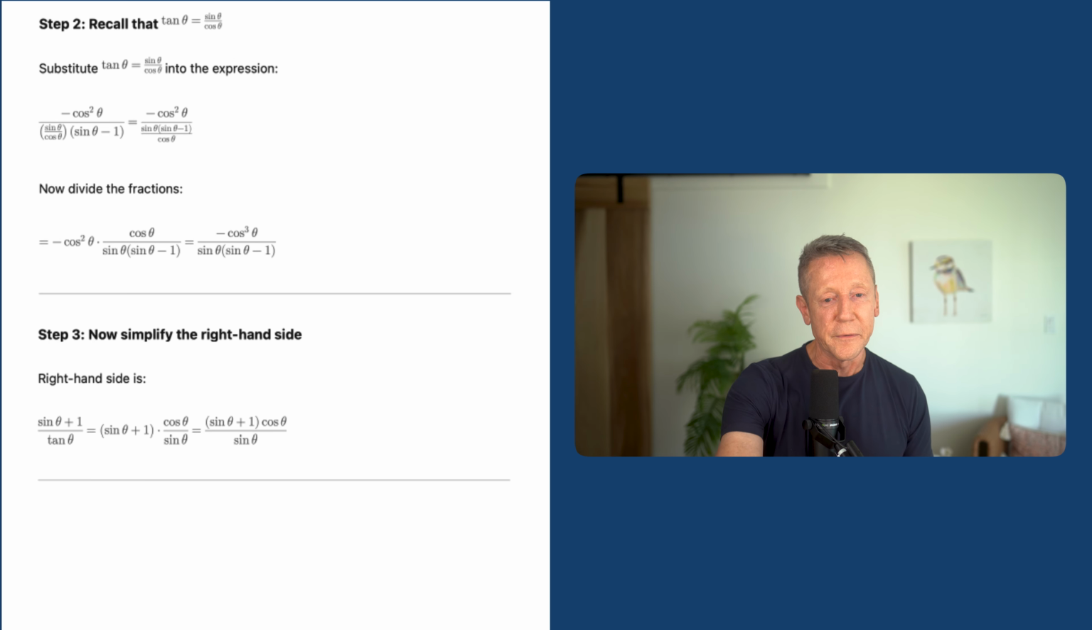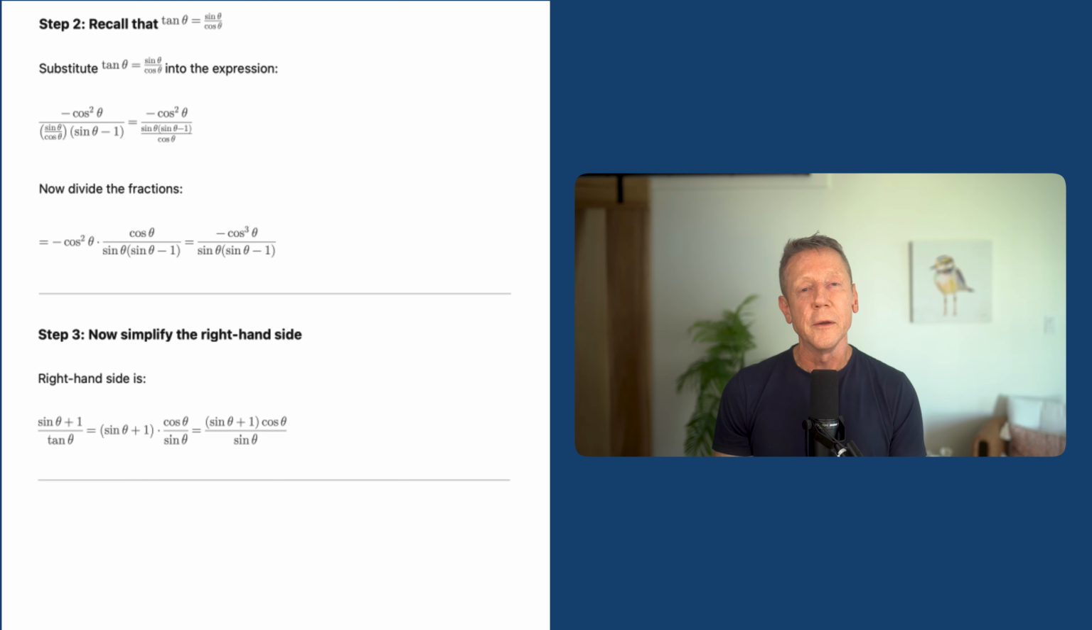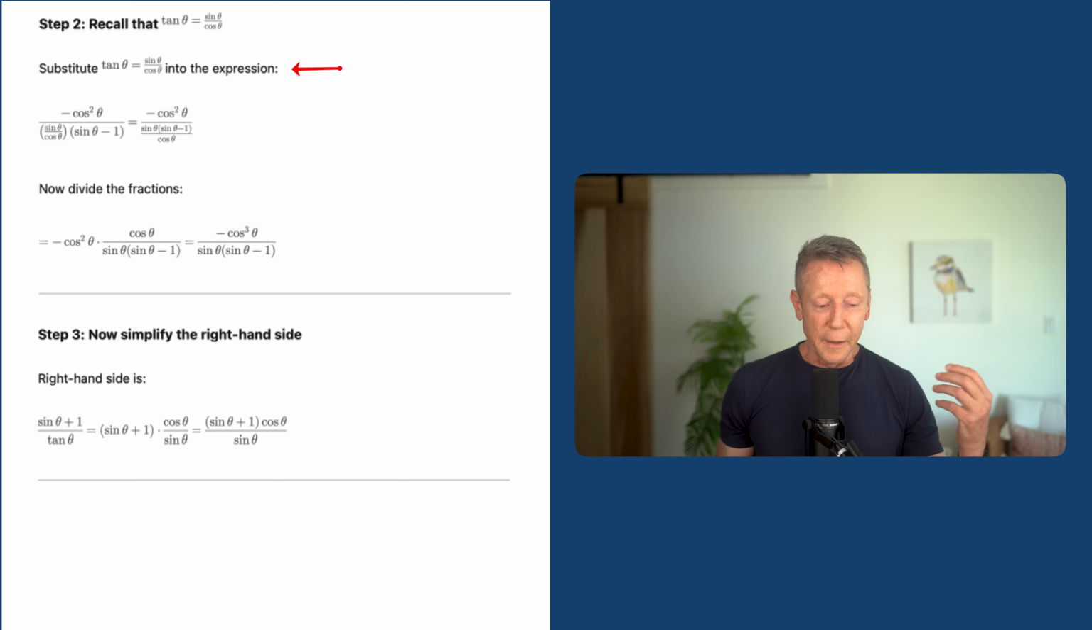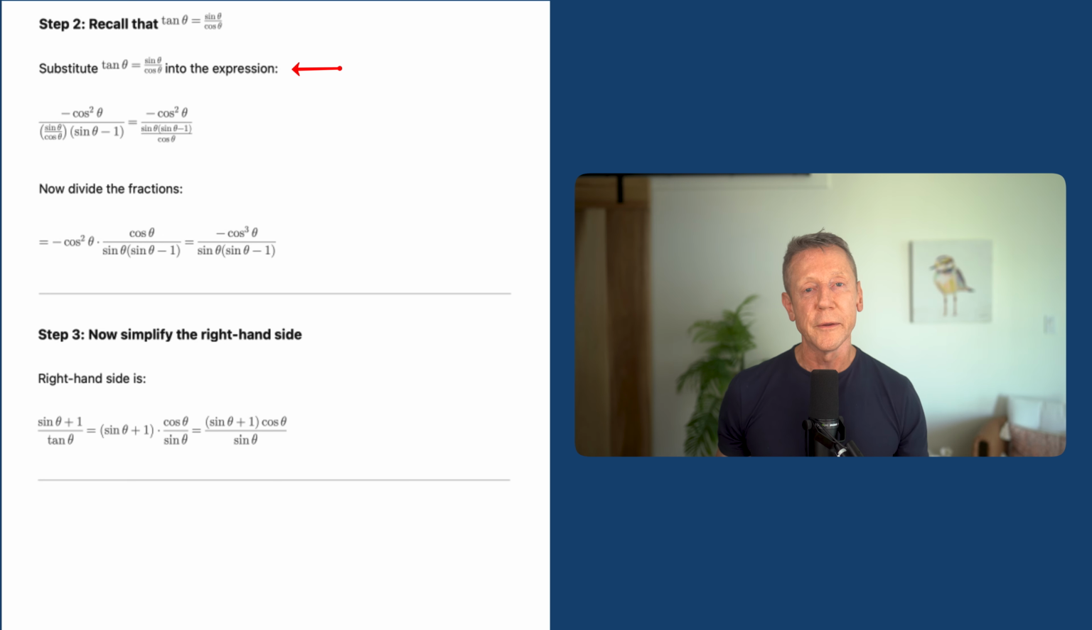And then it goes to the next step. It says, all right, on the left side, we've got a tangent. Let's replace that with sine over cosine. And again, that strategy is all over the internet. Personally, my experience is there are some problems where that is definitely the way to go. But in many other problems, it is definitely not the way to go.